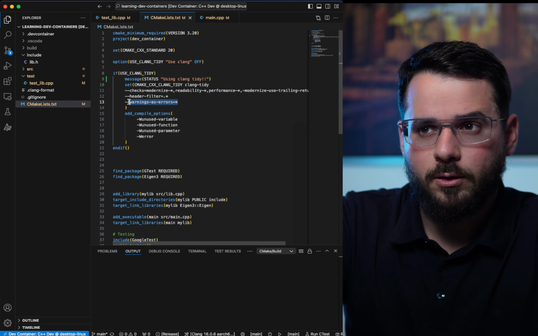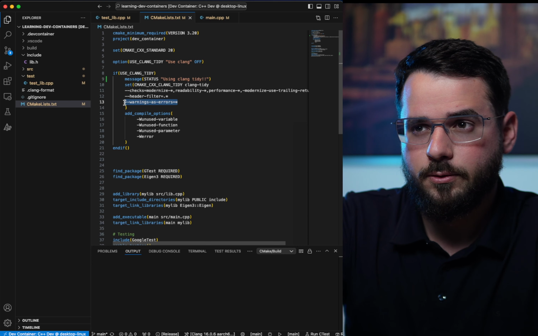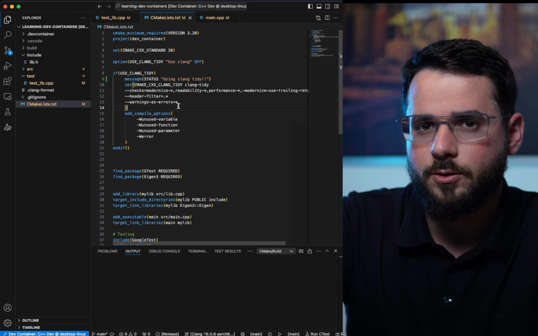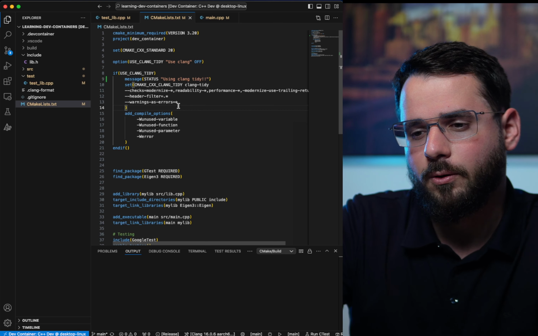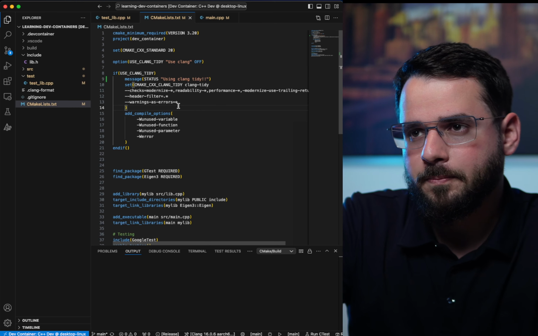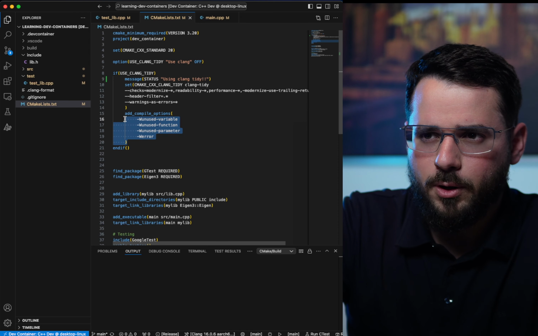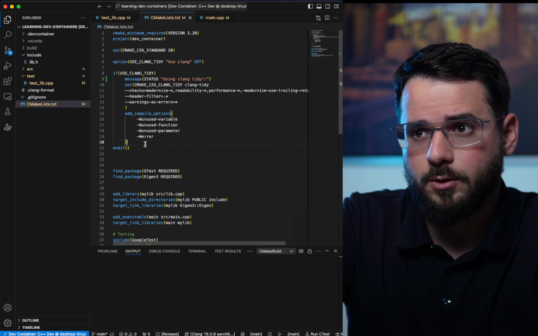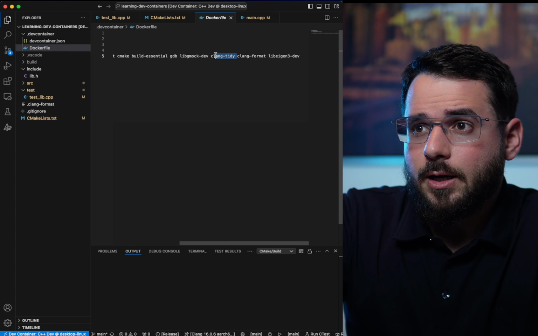You can also tell Clang-tidy to issue errors instead of warnings. So you enforce your build system to error out if something is wrong. And this is really useful when you have a build system in a pipeline, for example, and you want to do those checks before something gets merged in your main branch. And this is all. I'm also passing some compiler options to enforce more things, so you could also add stuff to the list.